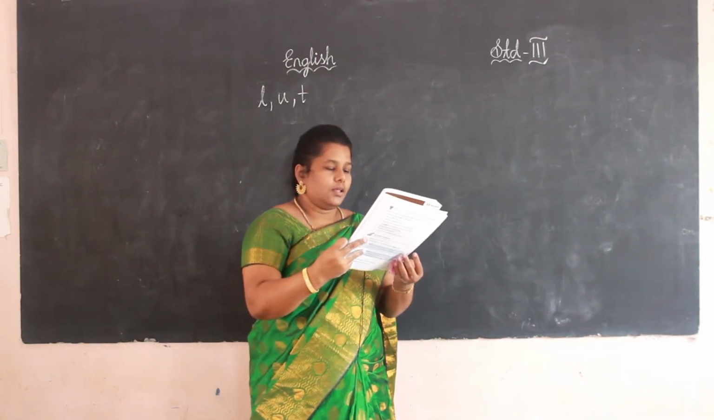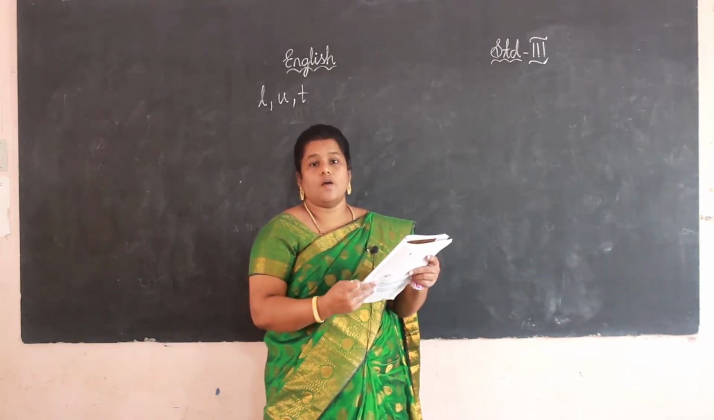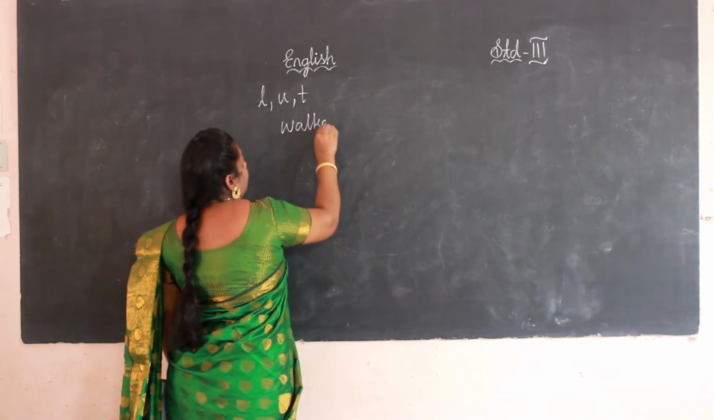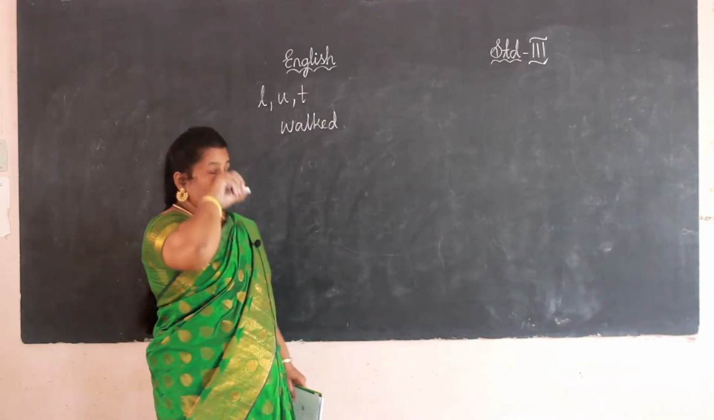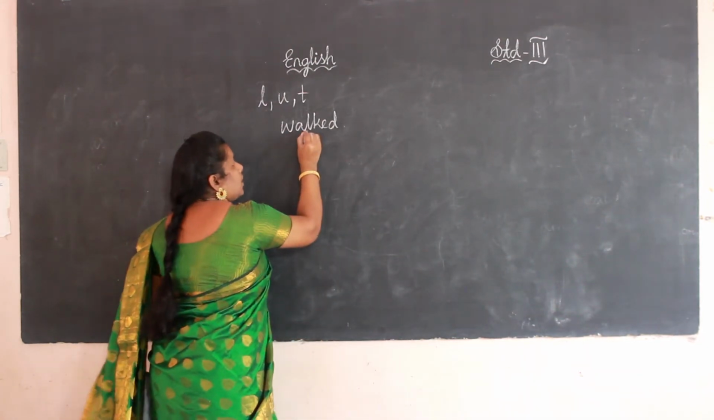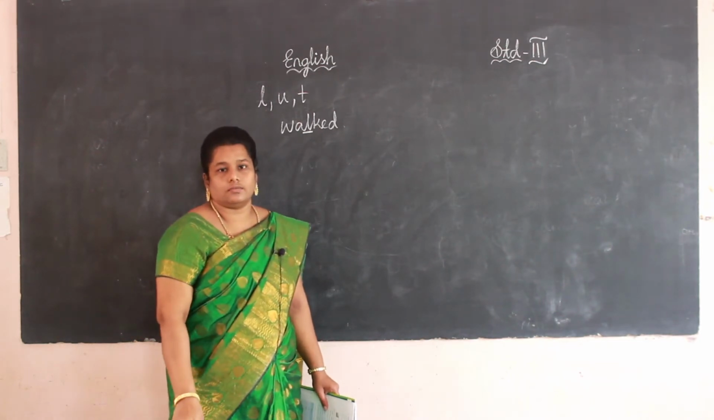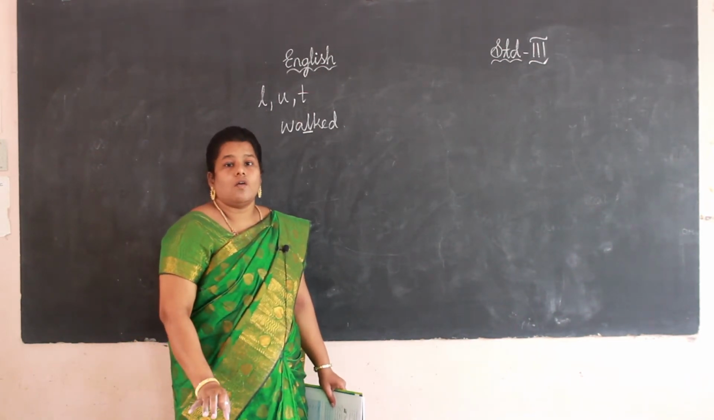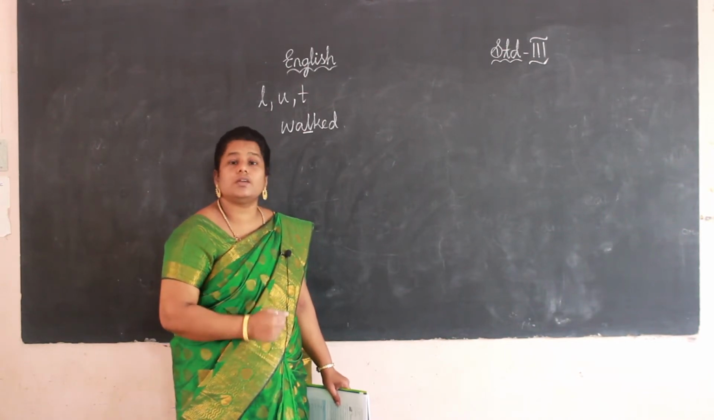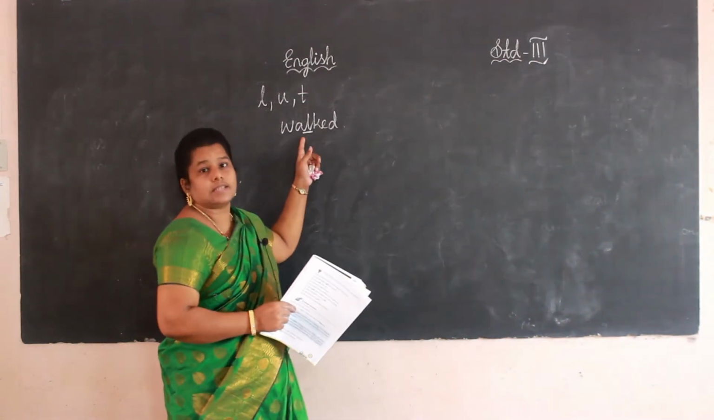See here, the Gulliver walked. How can we pronounce this word? Walked. We do not pronounce the L. We do not say "walked" with the L; it is wrong pronunciation. How can we pronounce it? Walked. So L is silent here.